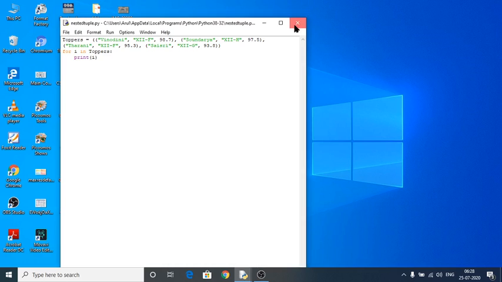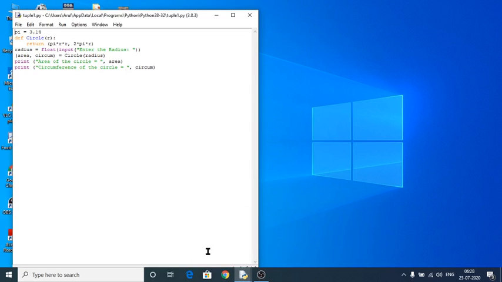Next one is for calculating the area and circumference of a circle. For that I have created a function here, def. The keyword def tells us we are using a function. Pi value is 3.14, and that is very famous and familiar to you all. Def circle is for getting the area and circumference of a circle.